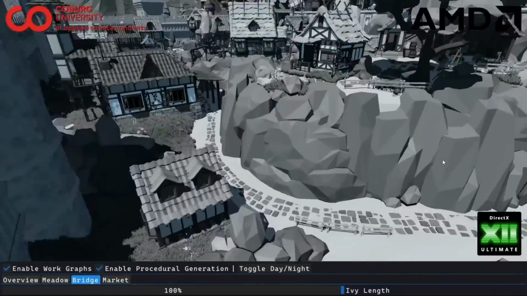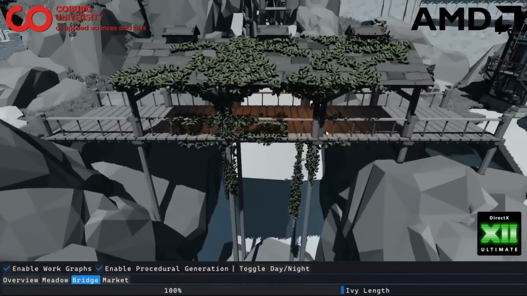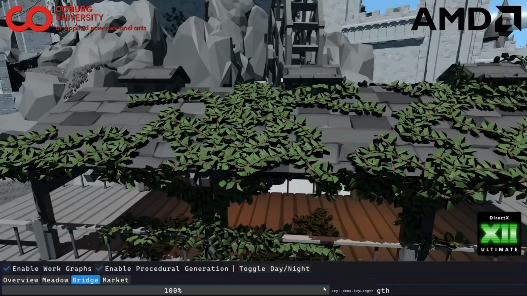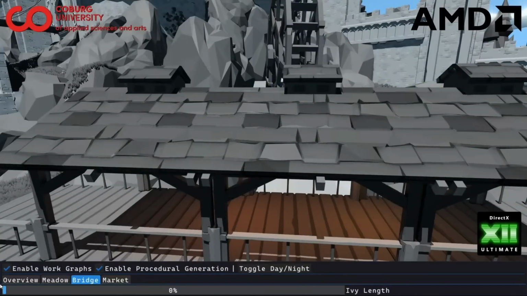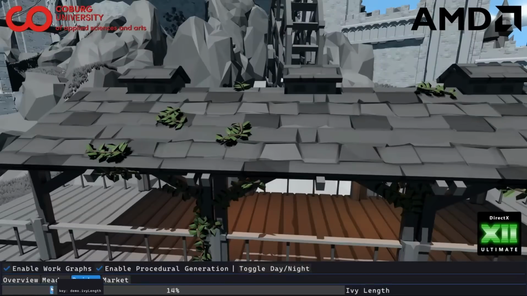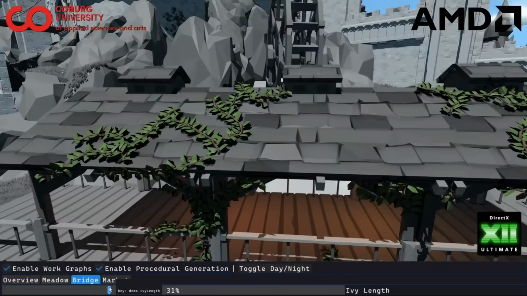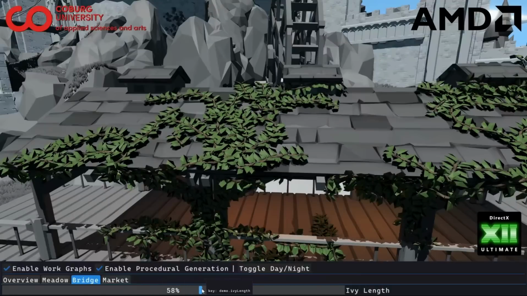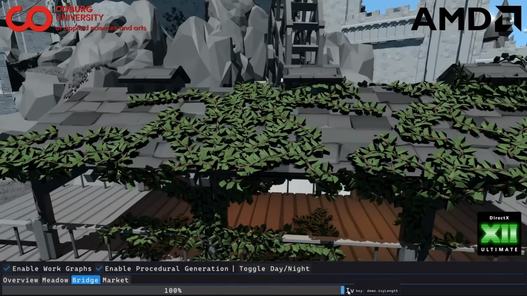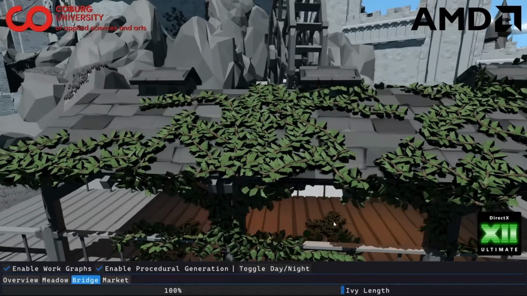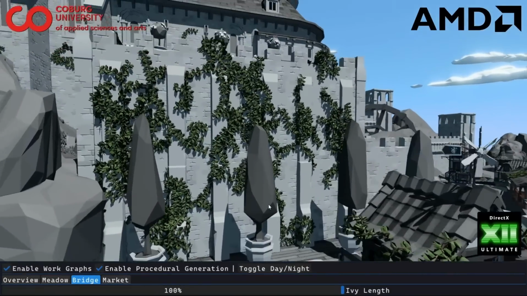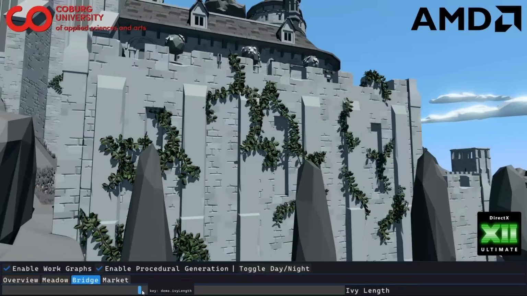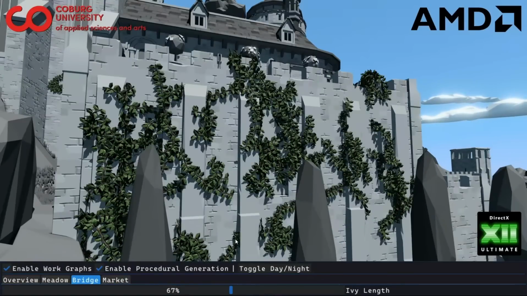Then we also have a bridge here, which is overgrown with ivy. And this is a part where we have a recursive creation. So if I go over here, you can see how this starts. And then you can see the ivy growing, and it also splits up so that you can see this. It's not just recursive, but it's also amplifying. And that happens multiple times across it here. And there's actually another piece of ivy here. And actually all the big ivy patches you can see are doing the same thing here. So we'll also look in a second into how this one works.